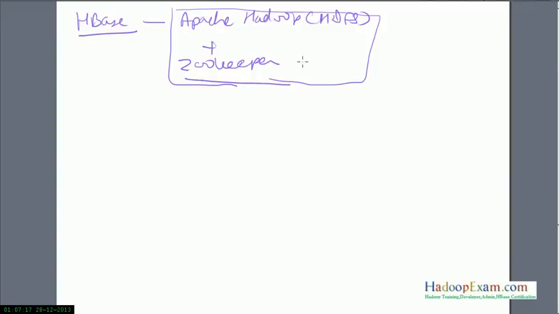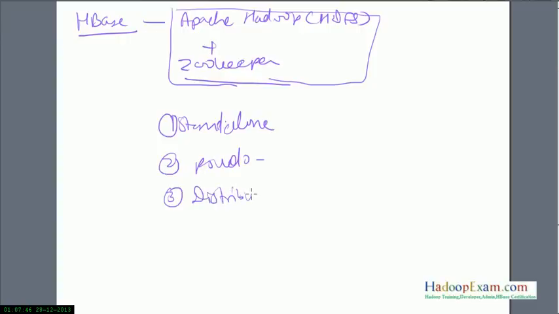So it is made of these two things, and you can install HBase in different modes, the same way you do with Hadoop. First, standalone mode, a single node cluster. Secondly, pseudo-distributed mode: a single machine, but all the daemons are running in different processes. And third is fully distributed mode, which is the actual production cluster for your database.